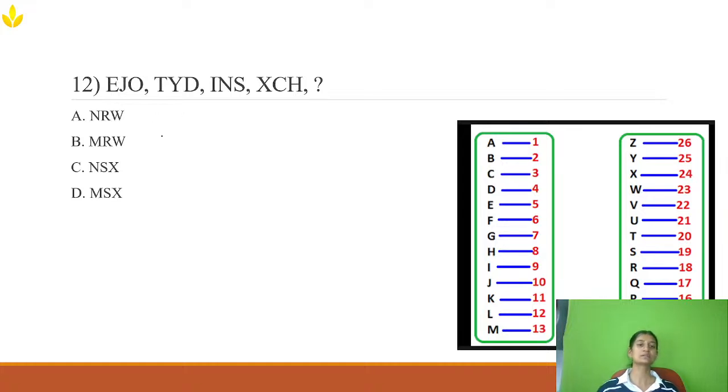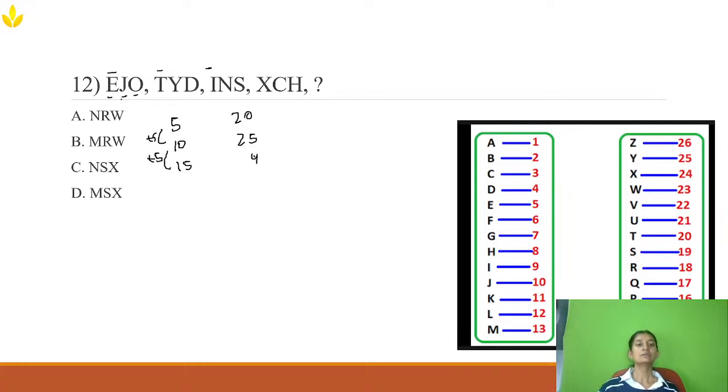First, let's find out what pattern is going on here, whether I can find it like this or individually. E means 5, J means 10, O means 15. So it is plus 5 and plus 5. Here we got one pattern. Now let's check whether the same pattern is running in TYD also. T means 20, Y means 25, D means 4. 25 plus 5 will come to 4 itself.